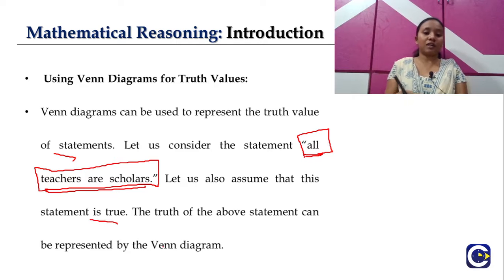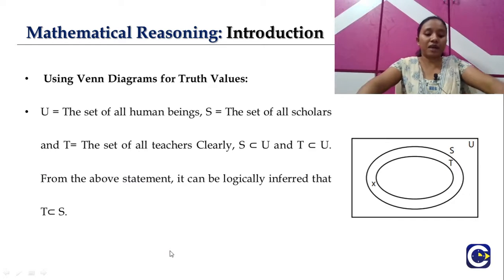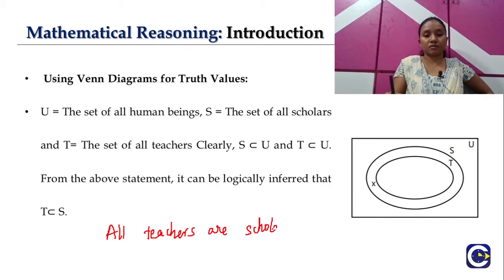The truth value of the above statement can be represented by the Venn diagram. So let's get back to the Venn diagram and understand. What is the statement? All teachers are scholars. That is our statement. Let me take it as P.